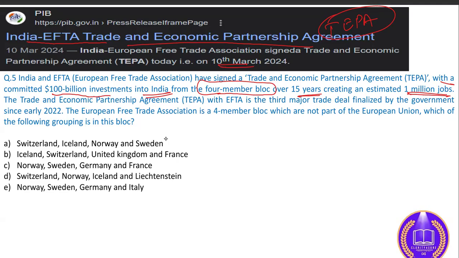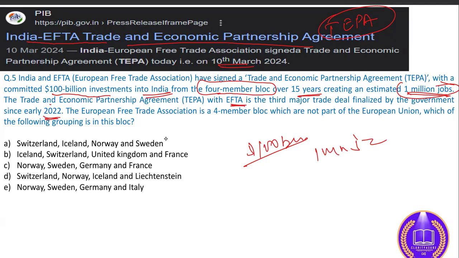Under the agreement it is written that $100 billion would be invested and it will create 1 million jobs in India. The TEPA agreement with EFTA is the third major trade deal finalized by the government since early 2022.